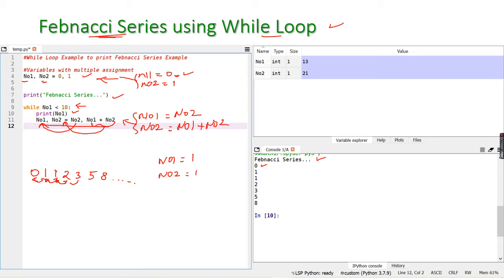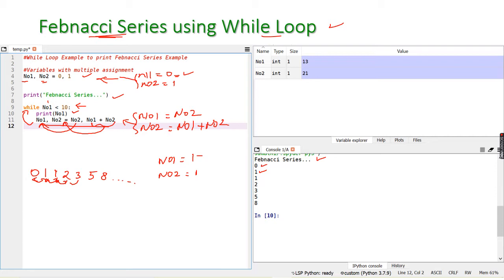Okay, this value will be assigned here. And next, again it will test whether number 1 is less than 10 or not. What's the value of number 1? Now the value is increased to 1, isn't it? So this will print 1 again. So print n1. So after that the value will be changed.